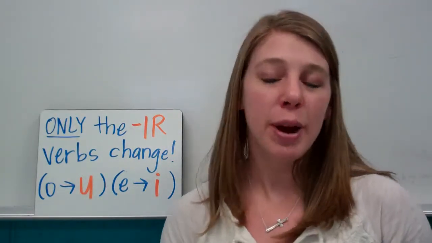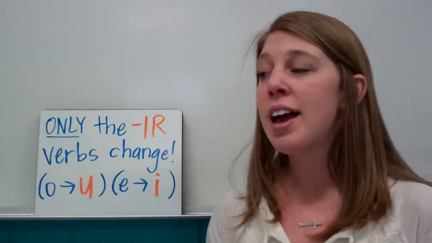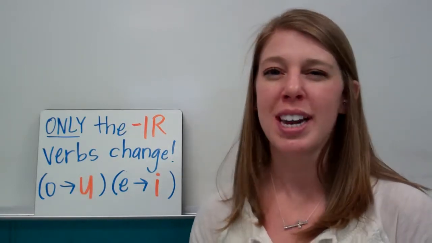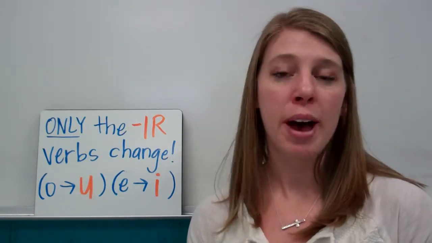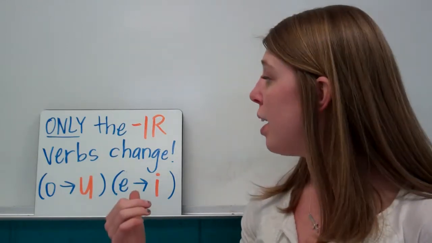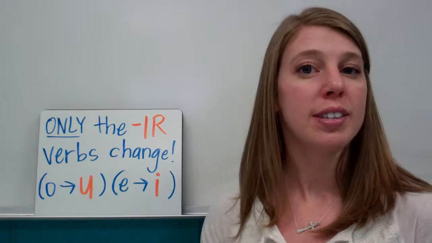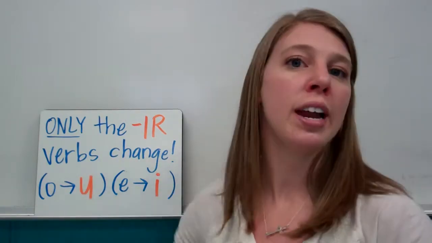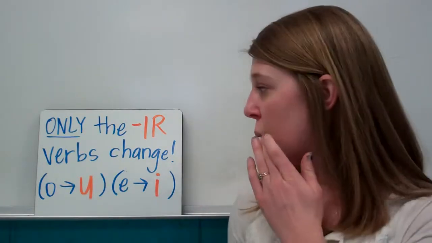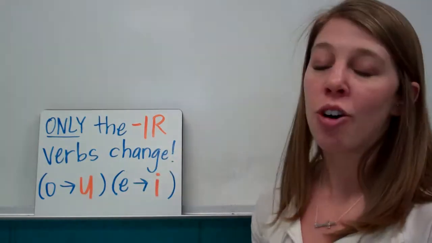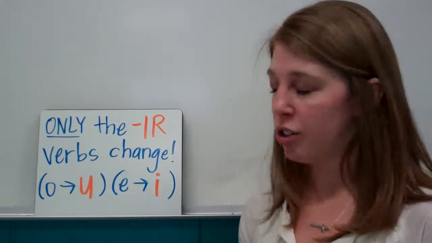Woohoo! We can celebrate, do a little happy dance, because that means AR verbs and ER verbs, we don't have to worry about them. So if we come across a stem change, we look at the ending of the verb first, and if it's not an IR, we just conjugate it normally. We don't do anything different to it. Okay, but when it's an IR, this is when we have a little change.